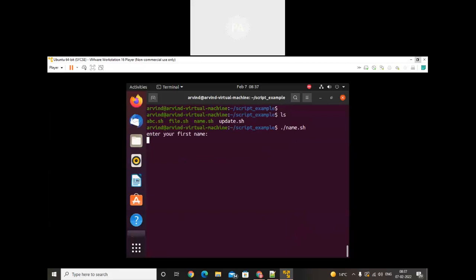See, one more time, dot slash name.sh. What is your first name? Here I will write my first name, Ravi. Second name will be Yadav. See, your first name is Ravi and your second name is Yadav. So you can execute this script lots of times. Now if you want to store that information, we'll use a pipe with that script, and here I will say Ravi_info. That information will be added into that file.